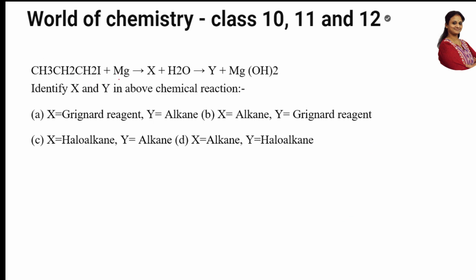CH3CH2. Here they're giving me Grignard's reagent. They have taken a haloalkane and magnesium, and further on hydrolysis it gives a product. They're asking me to identify X and identify Y. They've given 4 options A, B, C, D. Let us take all the options and do it. First of all, let us solve the question and note it.